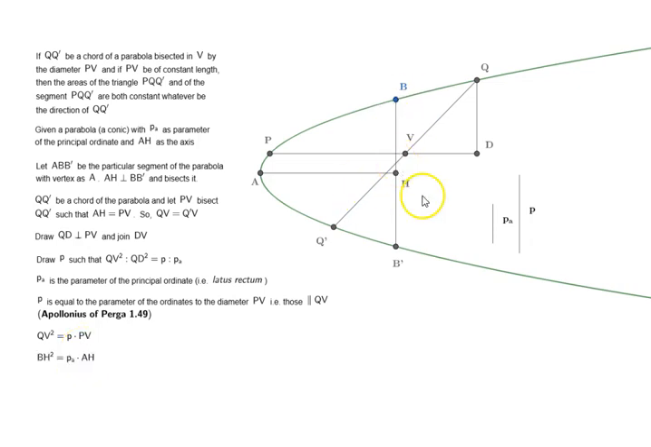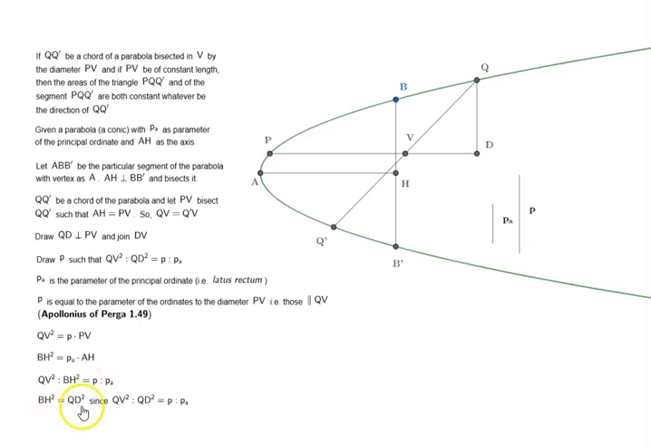BH square is equal to PA times AH, which means QV square is to BH square is equal to P is to PA. How did we get that? Based on construction, we know that AH is equal to PV, right? So that means QV square and BH square are the same multiple of P and PA. So we can say QV square is to BH square is equal to P is to PA.